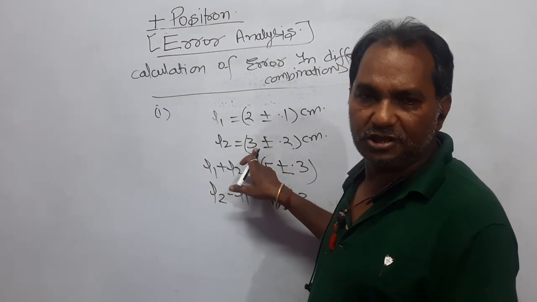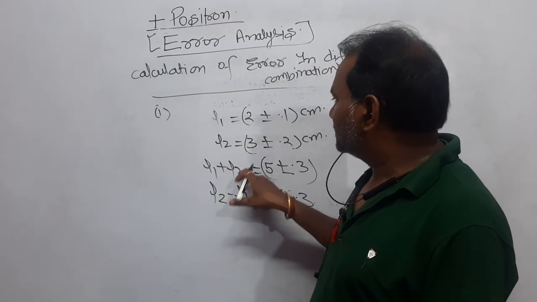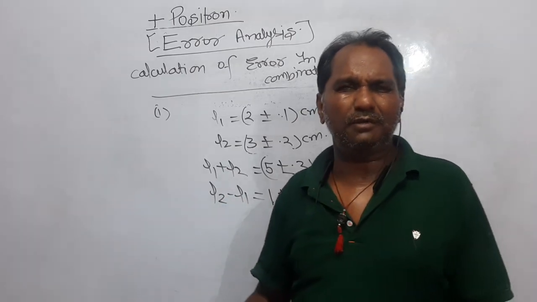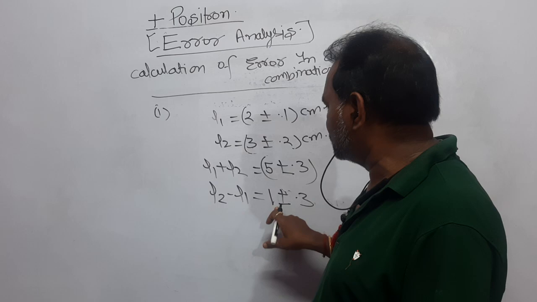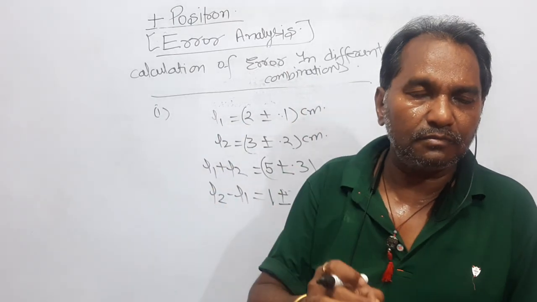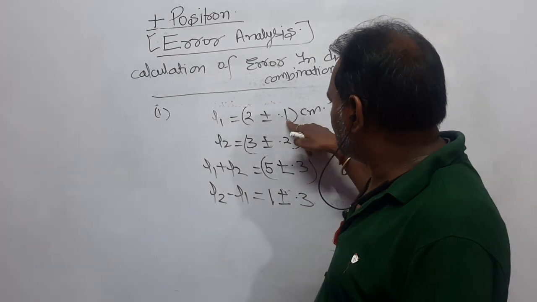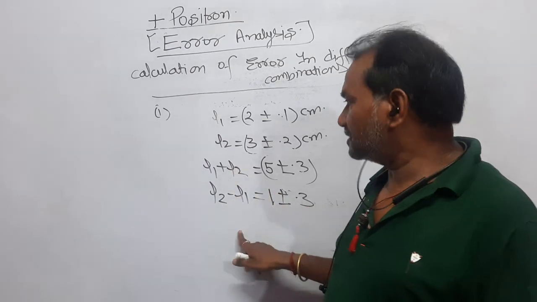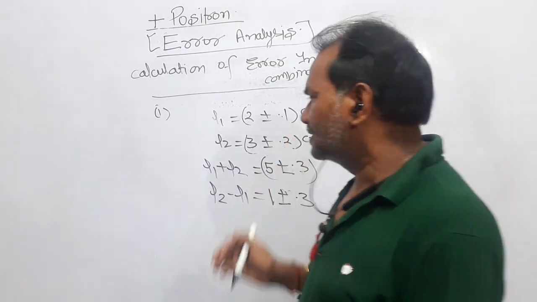Only the value changes based on this formula. If L1 + L2, then 3 + 2 is 5. If L2 − L1 or L1 − L2, you simply subtract these values, 3 − 2 is 1. And whether it is L1 + L2 or L1 − L2, the error you just have to add. So 0.2 + 0.1, that is 0.3, in either case. It does not matter, right?